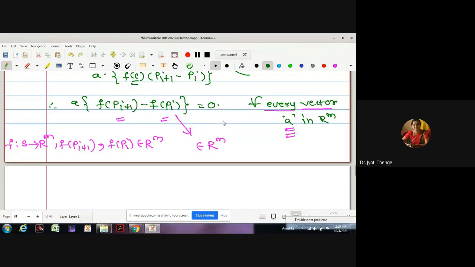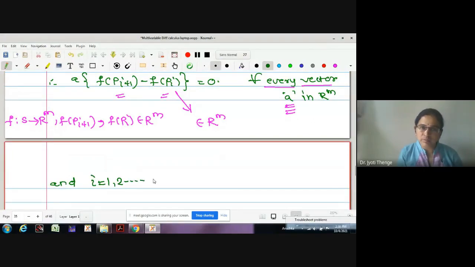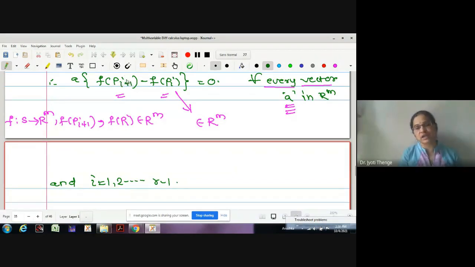This is for all i, no? For every vector a and i equals 1 to r minus 1, because I cannot take r. If we take r, this point P(i+1) will generate a point P(r+1), but we have counted the points till Pr only. Therefore, the values of i run from 1 to r minus 1. Now, what we will do? We will substitute the values of i equals 1 to r minus 1 and add up all the equations. What will be the effect on the equation then?